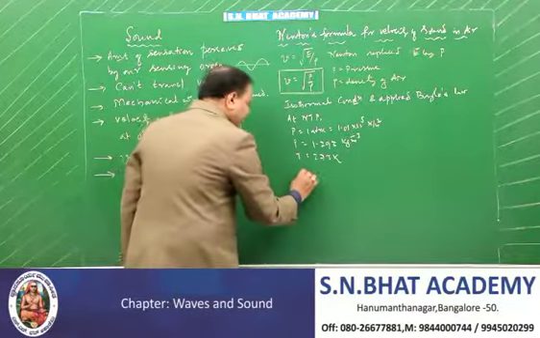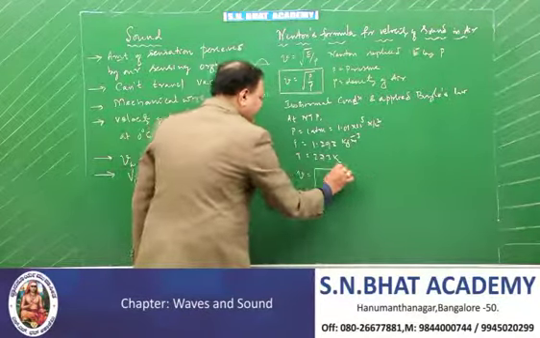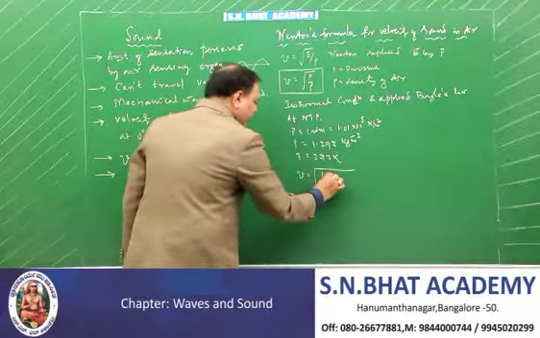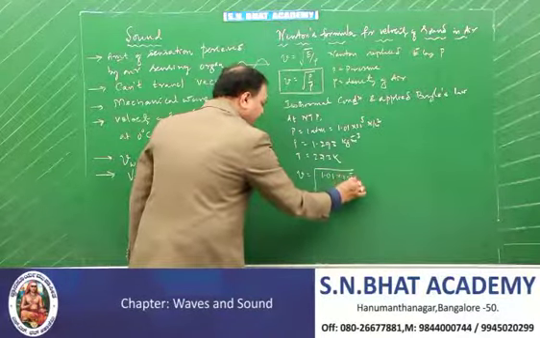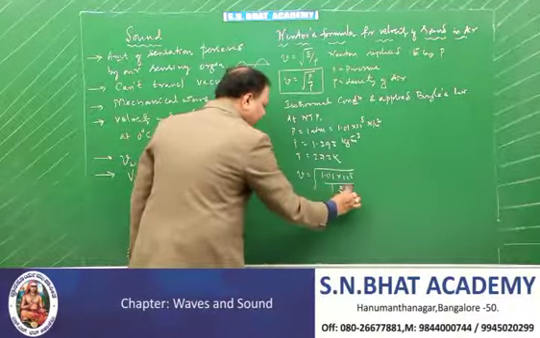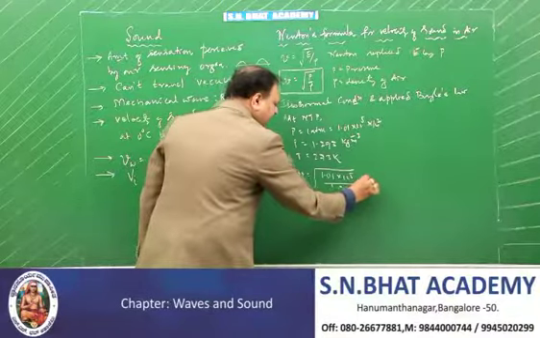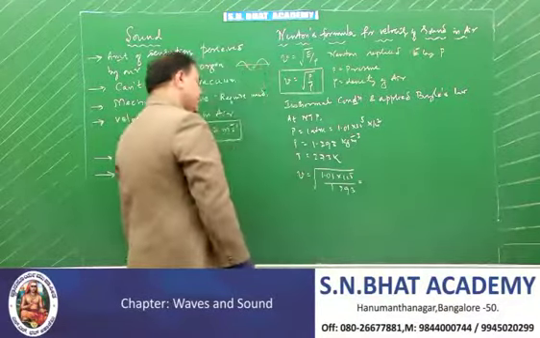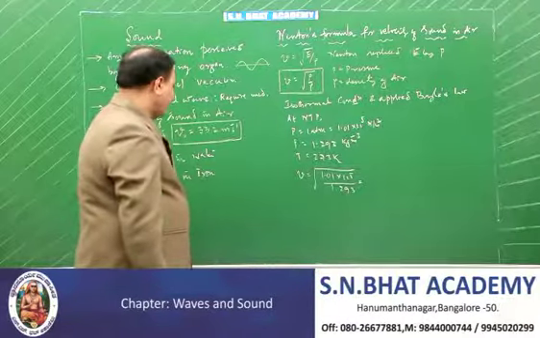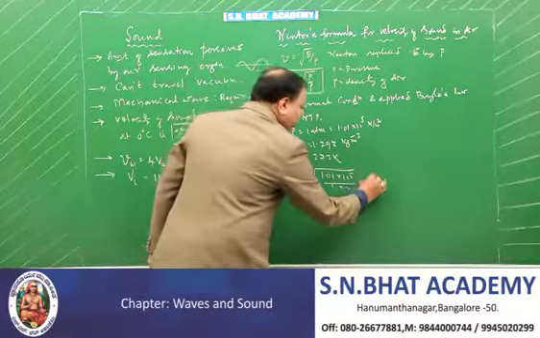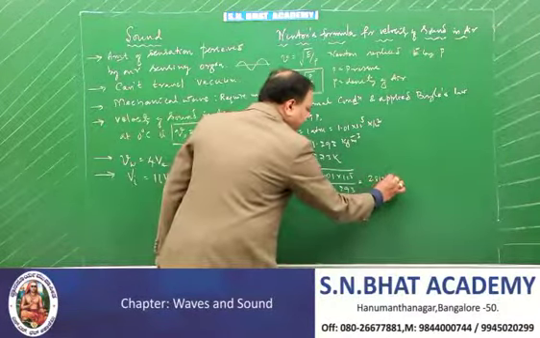Substituting, we get the value as root of 1.01 into 10 to the power of 5 divided by 1.293. Remember, it's a very, very important formula. Newton got it as 281 meters per second.